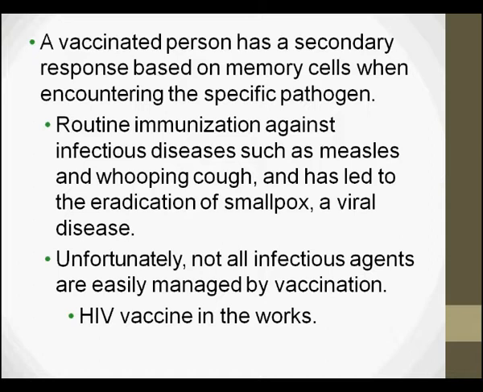For example, routine immunization against infectious diseases such as measles and whooping cough, and it has led to the eradication of smallpox, a viral disease. But unfortunately, we are still working on an HIV vaccine. It is still under process and has not properly worked out, and several researches are going on.